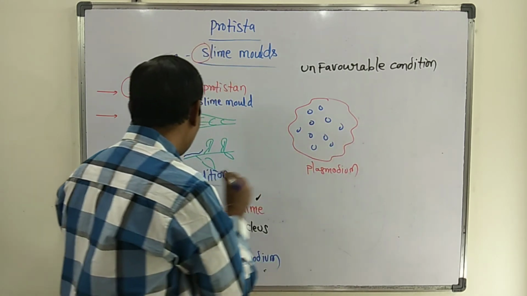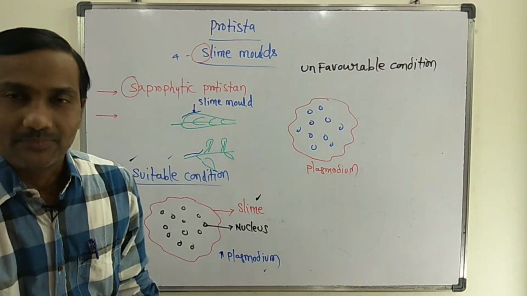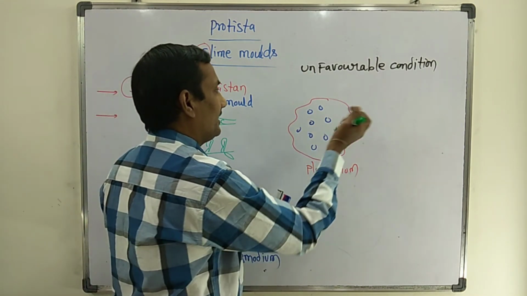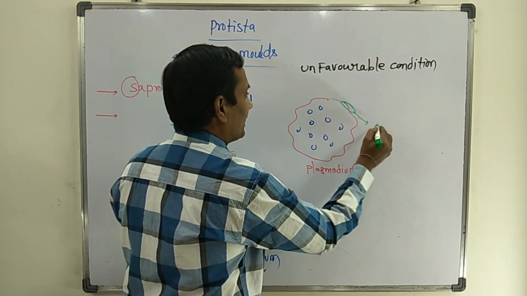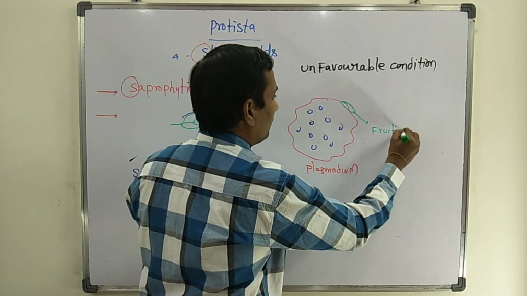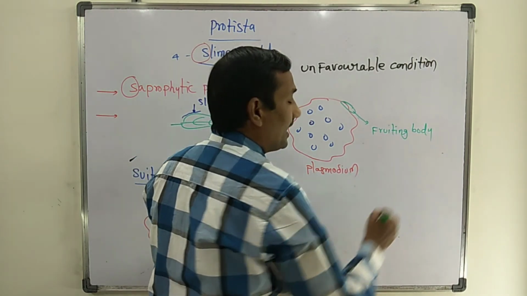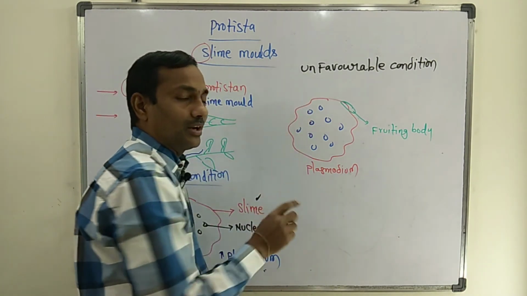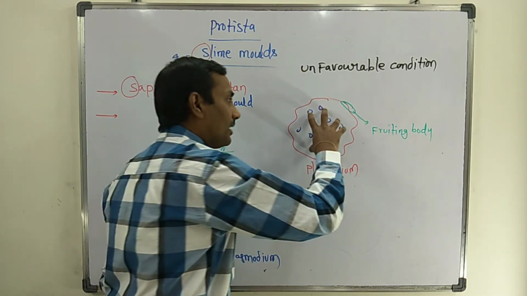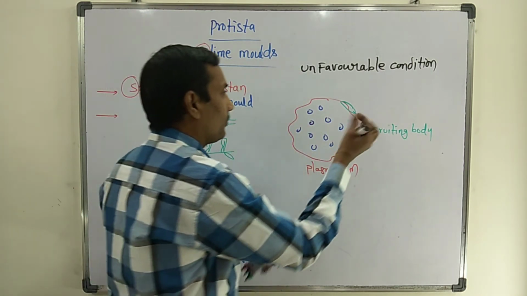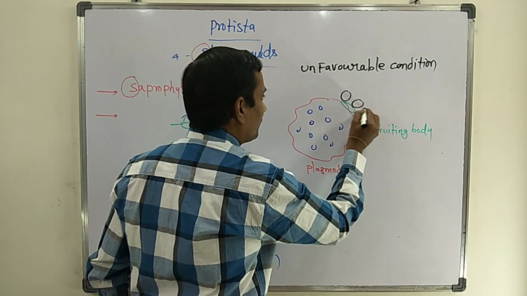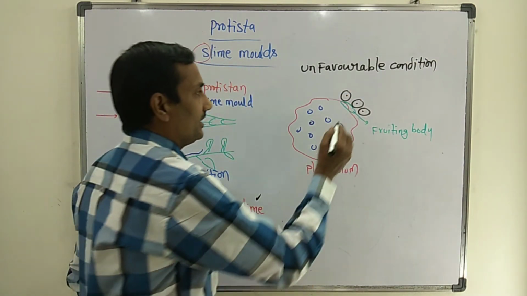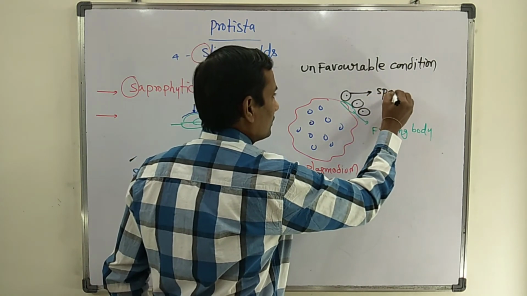This structure is already formed in suitable conditions. During unfavorable conditions, it develops a specialized structure called a fruiting body. That fruiting body is developed on the plasmodium and develops uninucleate, unicellular spores. These are known as spores.